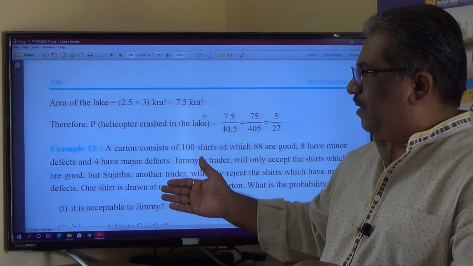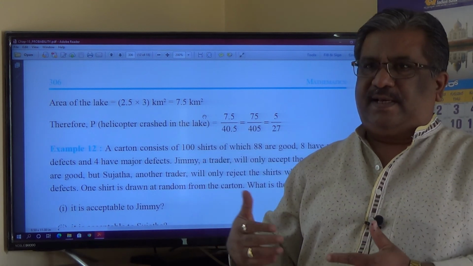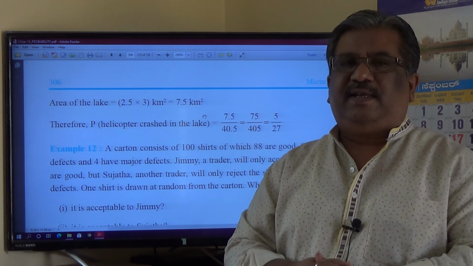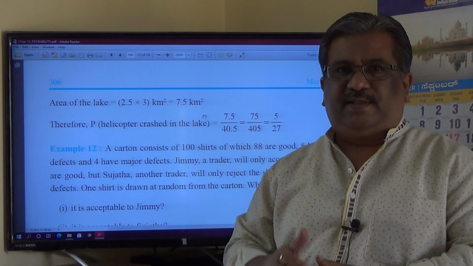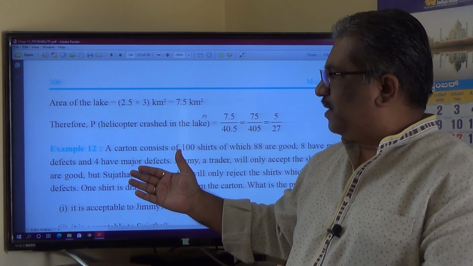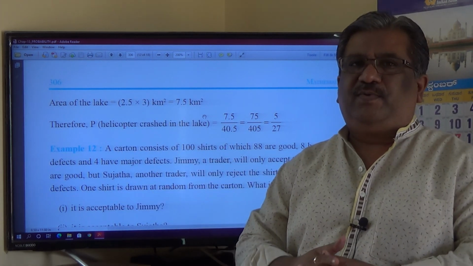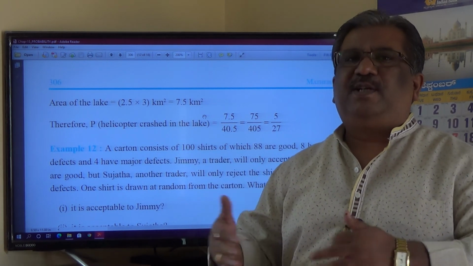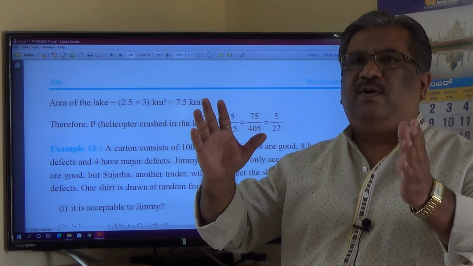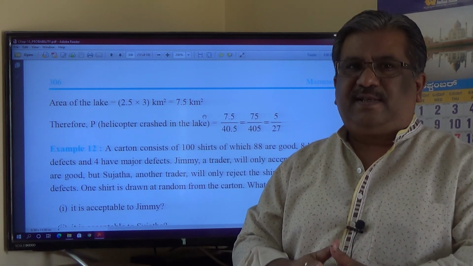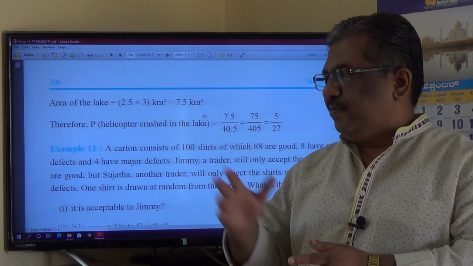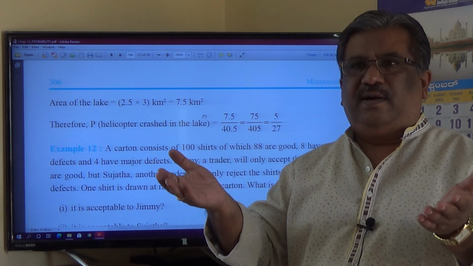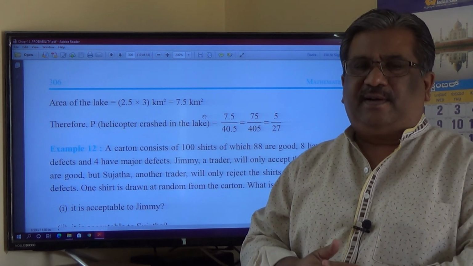From example number 12, along with the exercise, I'll be completing in my next lecture. So for the time being, let us end the lecture over here. Please make a note of all these things and solve all the example sums till 11 which we have looked into so far, which is quite easy, not difficult. Of course, I'll be taking up much more complicated numericals. Also, the cards will be explained in my next class, and some complicated questions along with the exercise questions will be taken. These questions I can take from R.D. Sharma and previous years also.